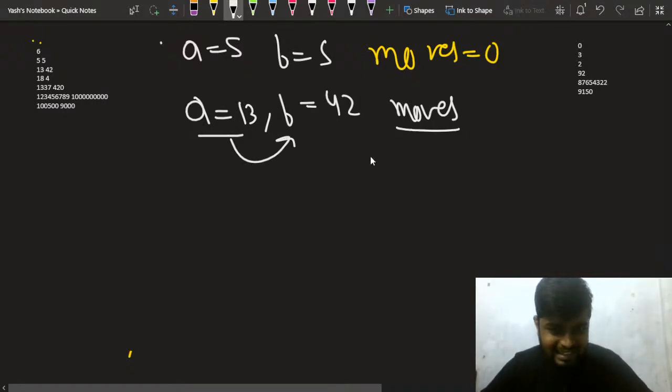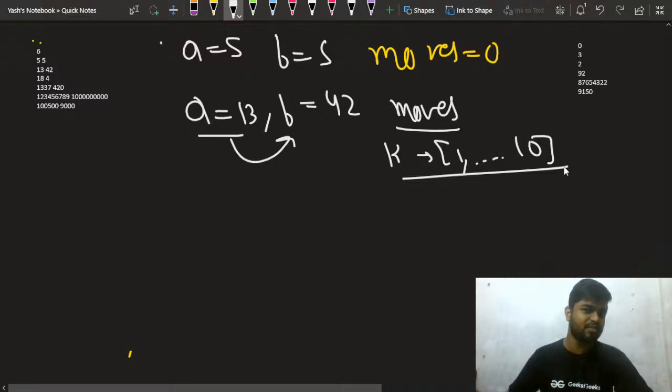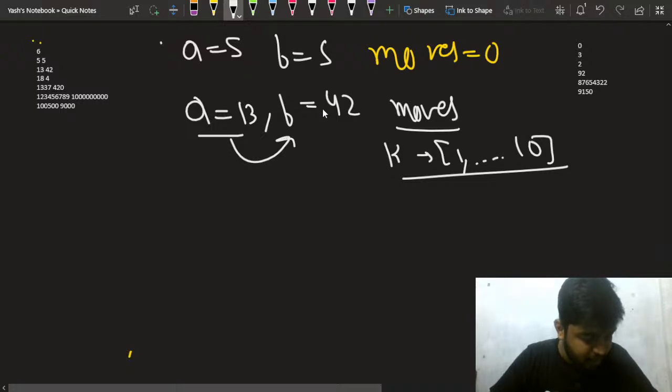You can choose any k between 1 and 10, any number of times, and you have to minimize the number of moves in which you convert 13 to 42. If the question is clear, can you tell me in the comments how we can do this? We can find the difference between a and b and check whether it is divisible by 10 and make counts accordingly.